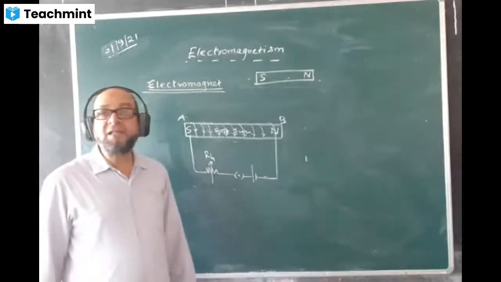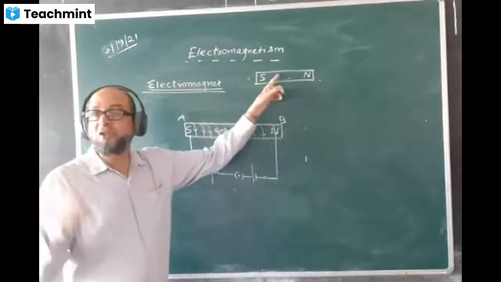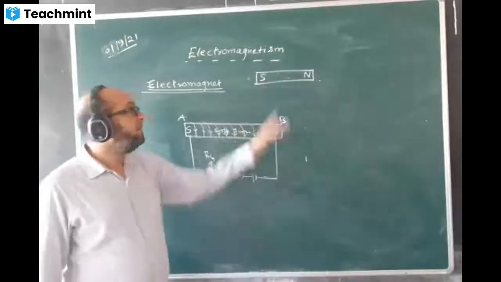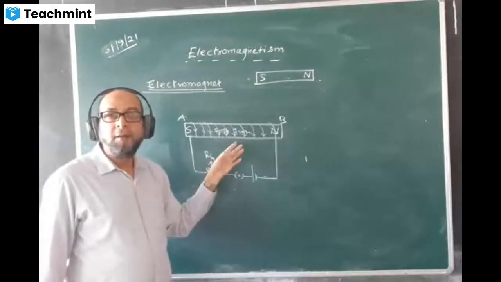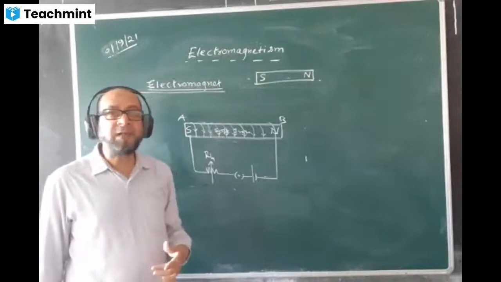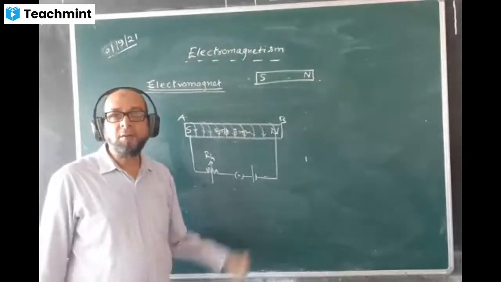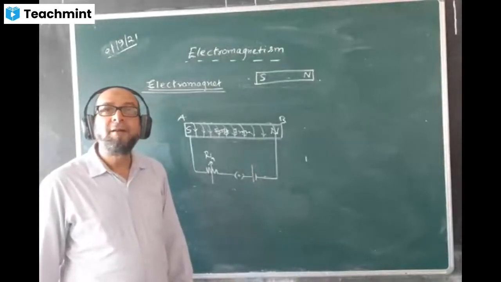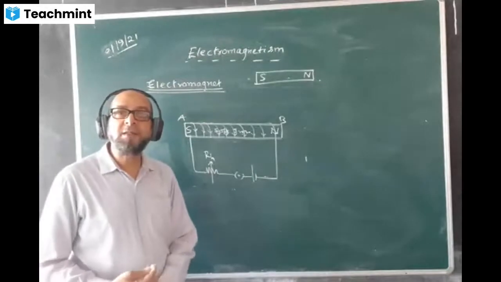What are the points of difference between the permanent magnet, the natural magnet, and the electromagnet? This is permanent. This is temporary. Which one is better? Which one is more advantageous? The permanent one or the electromagnet? Electromagnet. Why is it more advantageous?